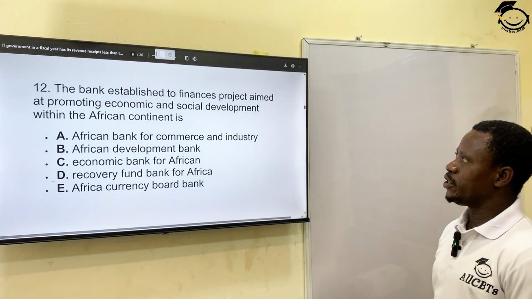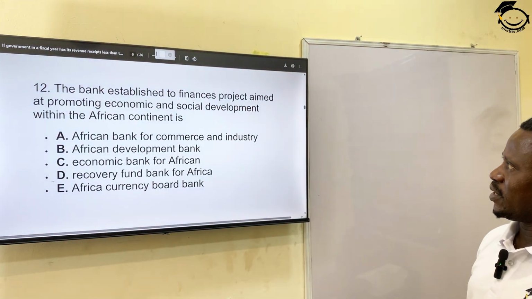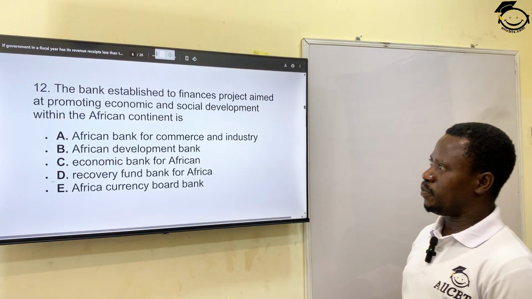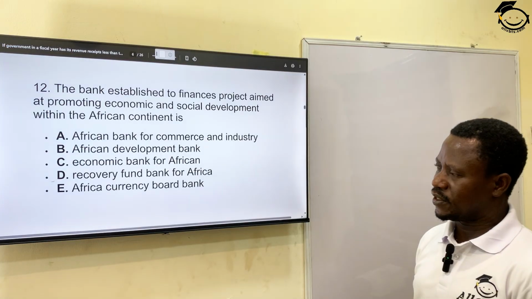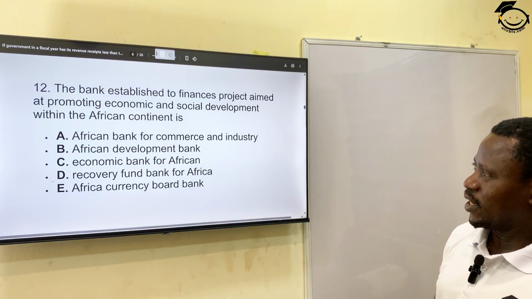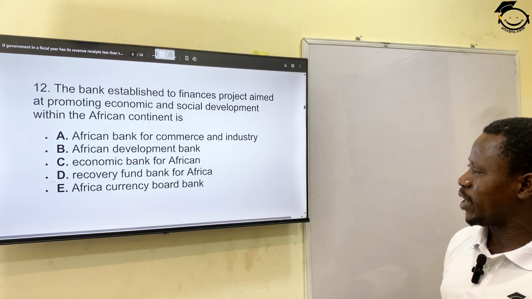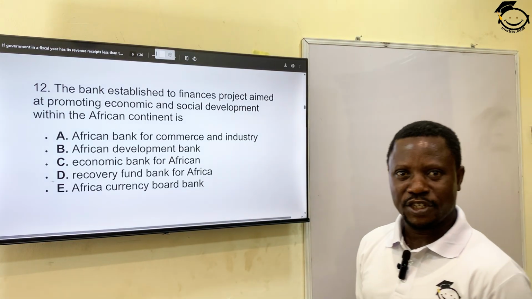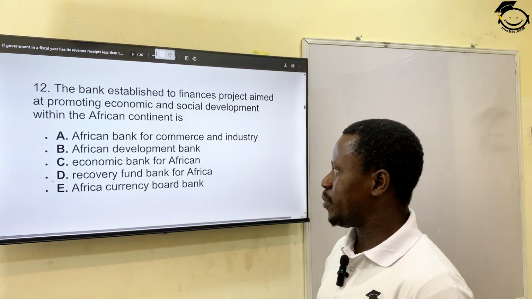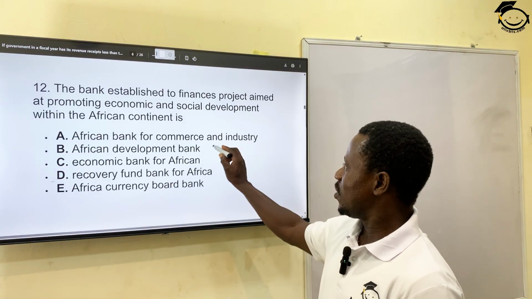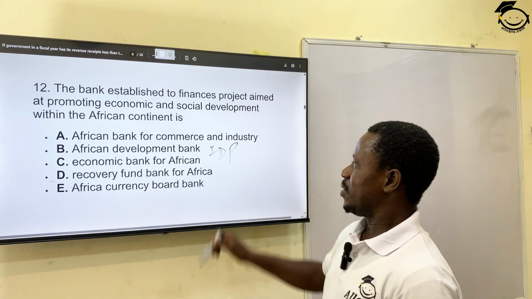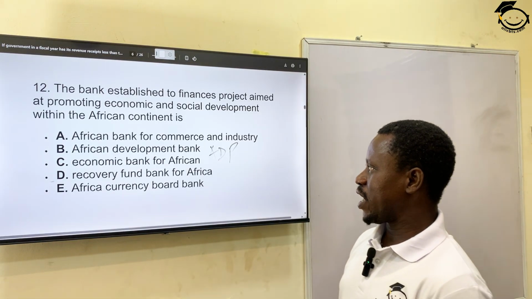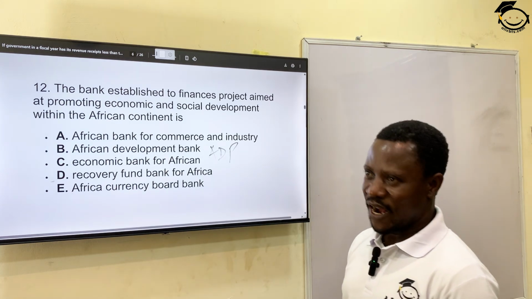The bank established to finance projects aimed at promoting economic and social development within the African continent is... okay, let me quickly run through the options before I make my comment. We have A, African Bank for Commerce and Industry. We have African Development Bank, that's ADB. We have Economic Bank for Africa. We have Recovery Fund Bank for Africa. We have African Currency Board Bank.